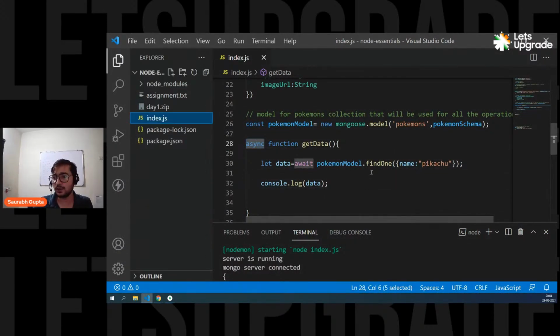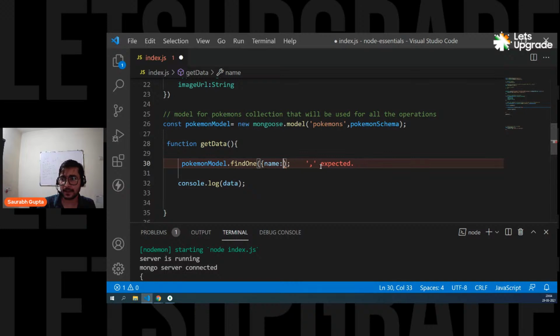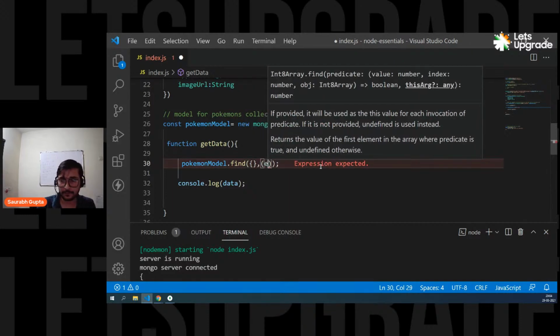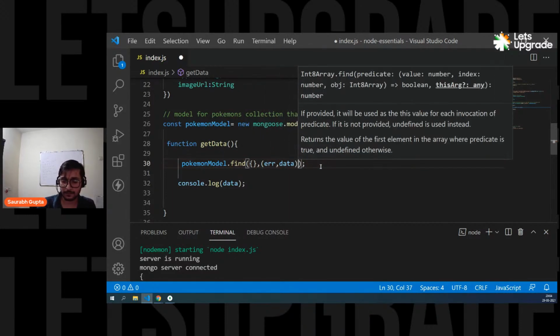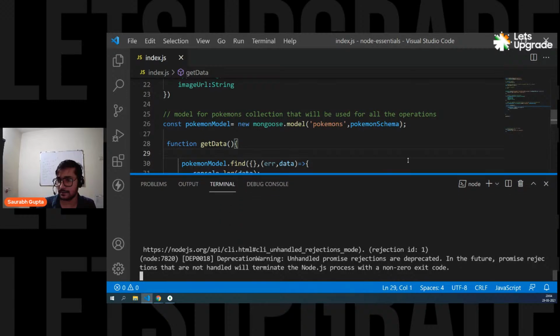See, I don't want to use async and await because a lot of you don't know this async and await thing. You don't know promises. So I didn't want to do that. I wanted to simply use callback functions, but it is still not working. See, even if I use find and I pass a blank parameter like this, it was still not working, right? This thing was also not working, right? See, we still get error.